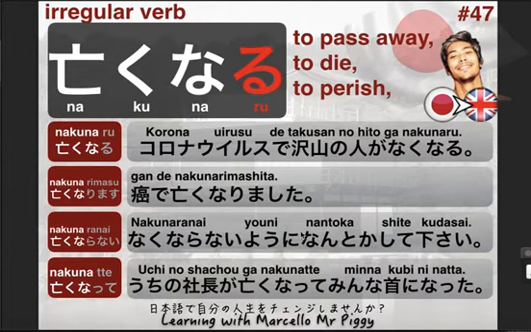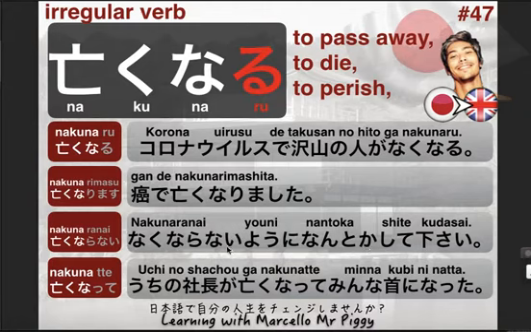なんとか: nan comes from nani, or what, right? Toka is something, or it's a little bit hard to translate. But nantoka means basically it doesn't matter what, but do something. I need you to do something. Please do anything in your power to do this.